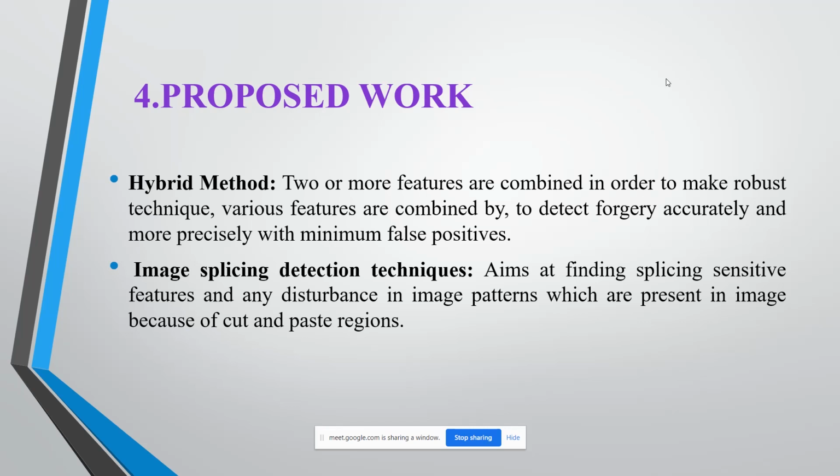Here, it aims at finding splicing-sensitive features and any disturbances in image patterns which are present in the image because of cut and paste regions. The next one is the image retouching technique. It aims to detect inpainting forgery. And the last one is the hybrid method. It is also called the fusion method, where two or more features are combined in order to make a robust technique. Various features are combined to detect a forgery accurately and more precisely with minimum false positives. And here Gautami is going to explain the objectives and the initial plans.